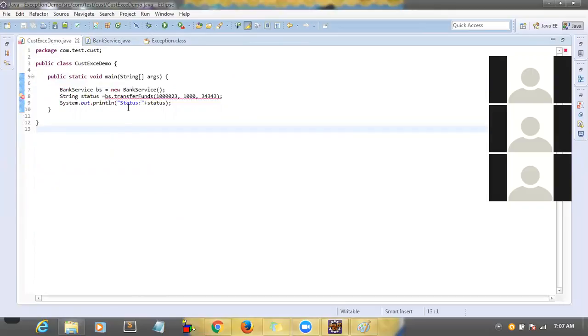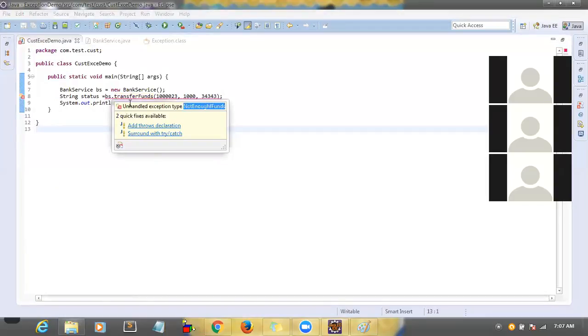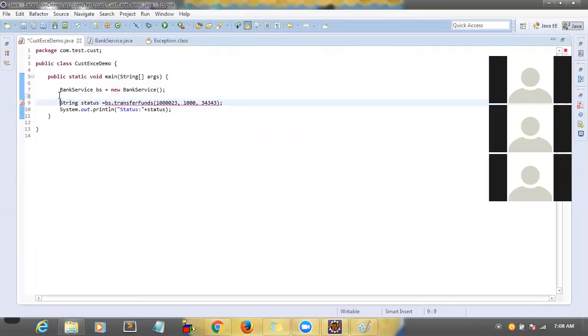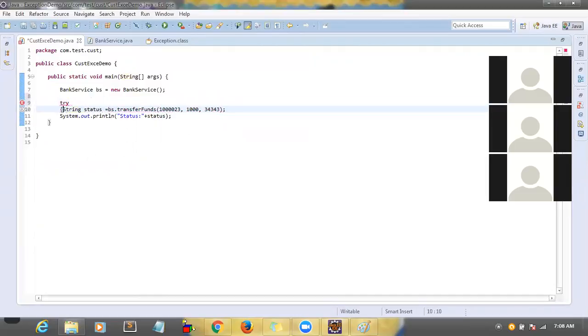See here, there is some error. So what is the error? If you keep the cursor here, it clearly says unhandled exception type NotEnoughFunds. So here also we need to provide a try catch, correct? So here we need to write try catch for not enough funds. So let me write that one, try. I will explain this one.